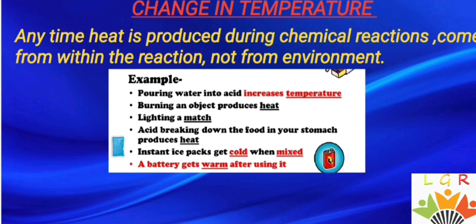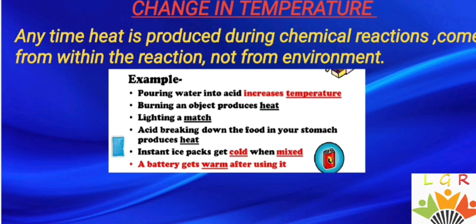Now, the change in the temperature. At any time, heat produced during a chemical reaction comes from within the reaction, not from the environment. The chemical reaction also takes place by a release of heat or a gain of heat. For example, pouring water into acid, you can see there is an increase in temperature, and an increase in temperature indicates that heat is being released.